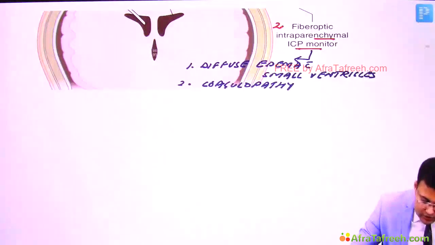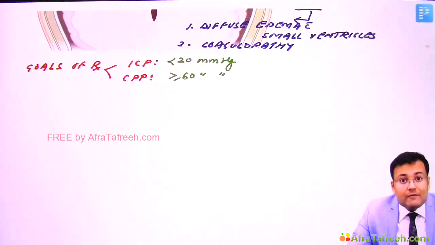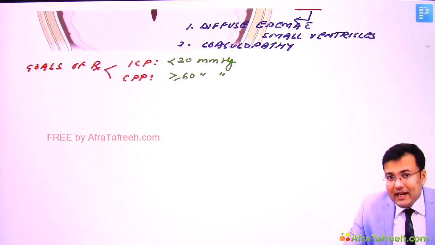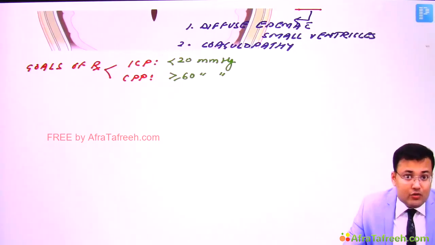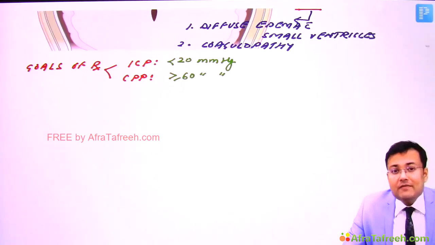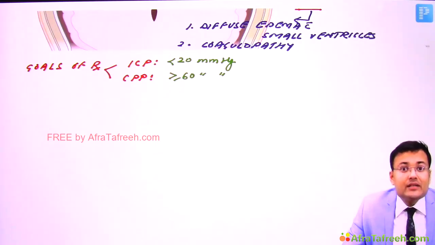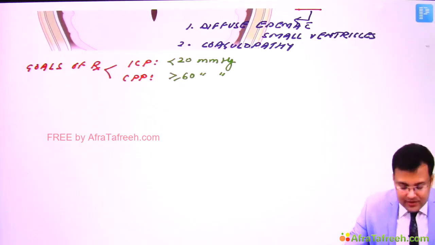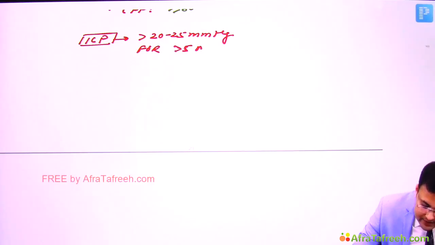Any patient in whom the intracranial pressure is more than 20 to 25 mmHg for more than 5 minutes, active management is required. Clear? So in these patients, active management is done.